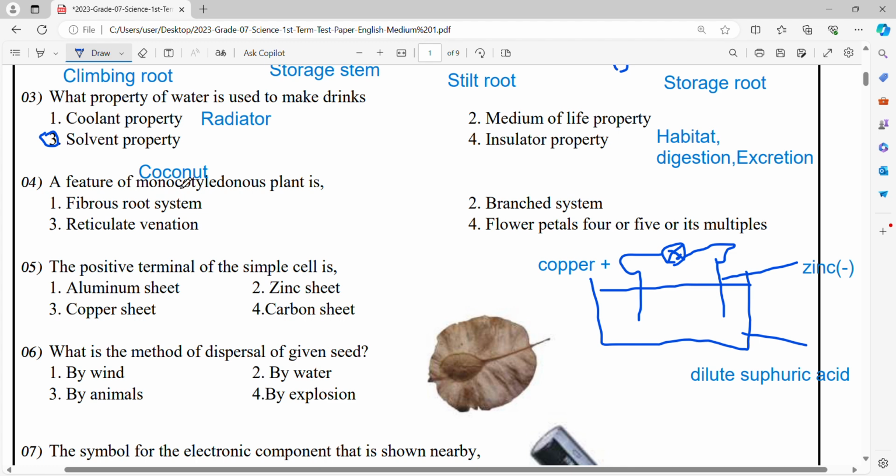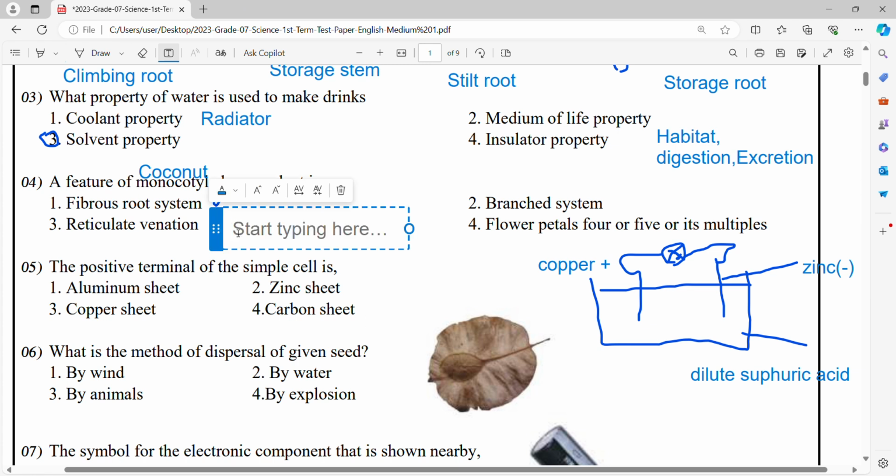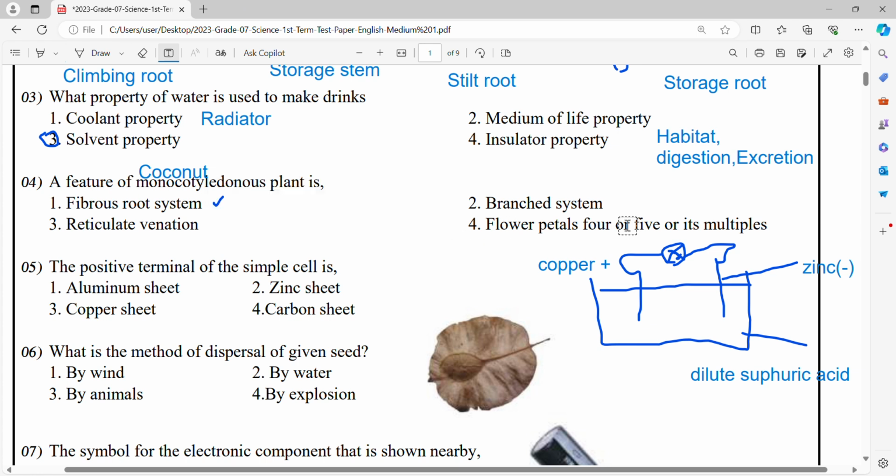The coconut plant has a fibrous root system and parallel venation, not reticulate venation. Monocot plants show parallel venation, and the stem is unbranched. So the statement about reticulate venation is wrong.